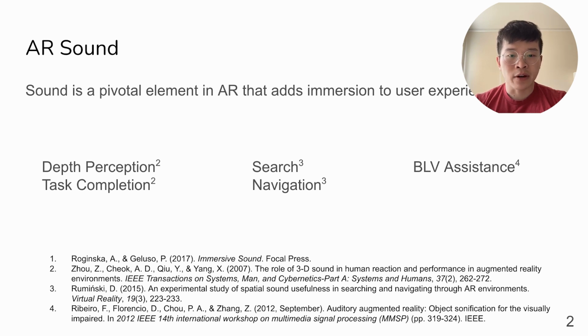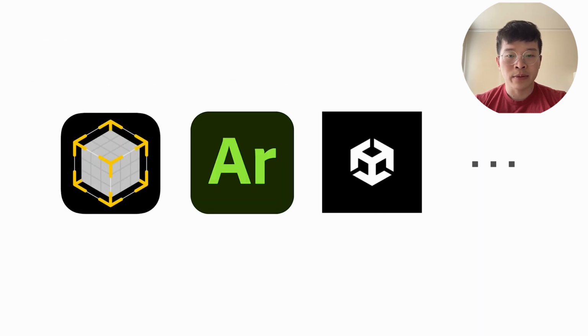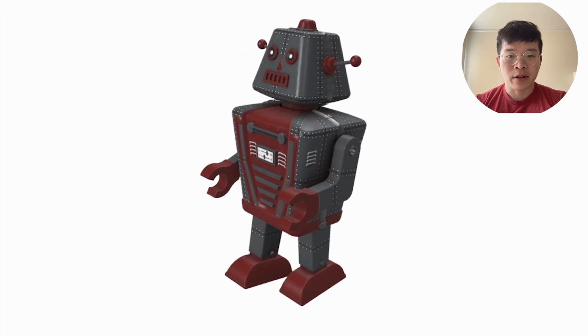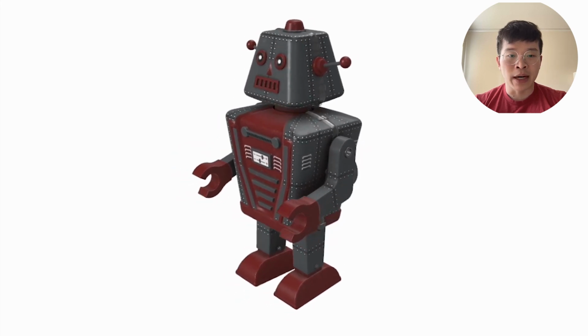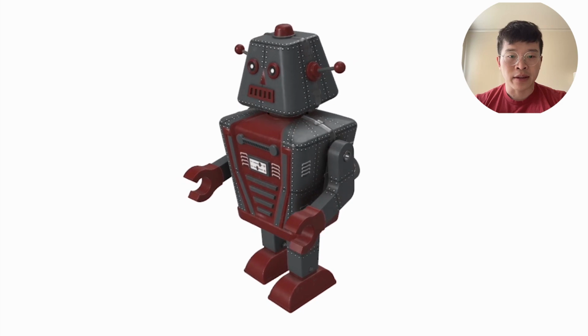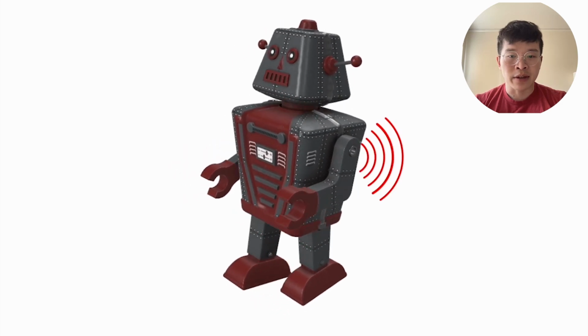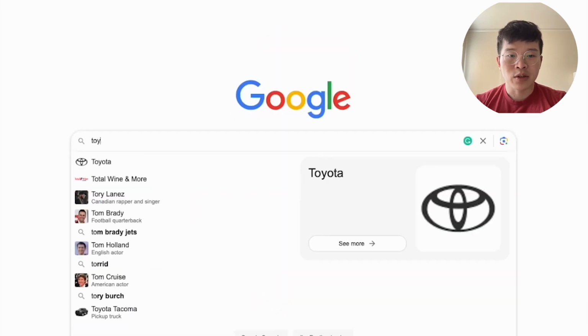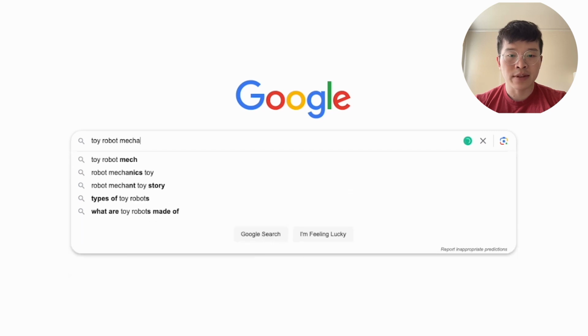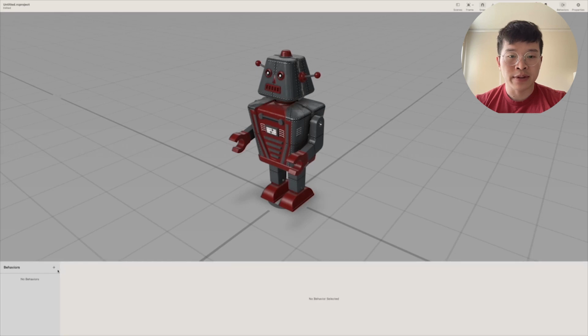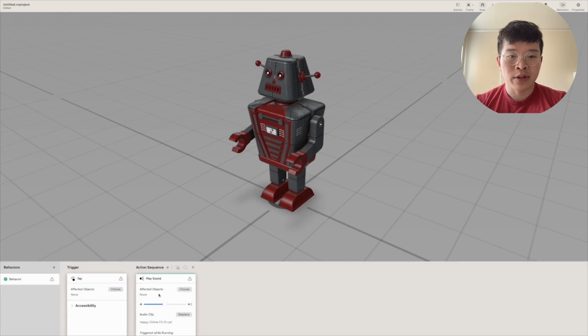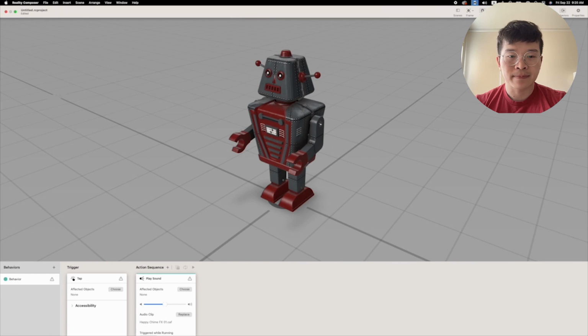However, current AR authoring platforms like Reality Composer and Adobe Aero provide only rudimentary sound authoring support. For example, if the AR creator wants this AR toy robot to have sound, like the mechanical noise and the stomping of the robot, they need to find the matching sound effects by themselves, then manually bind the sound with the AR experience, which requires effort, cost, and skills.